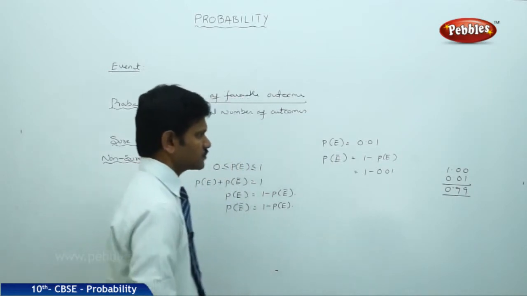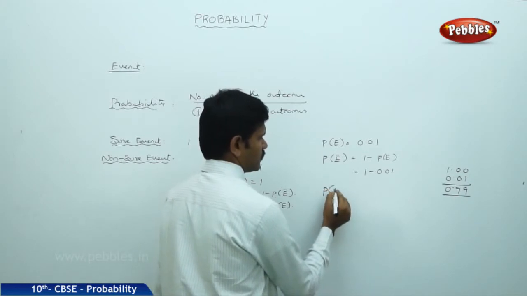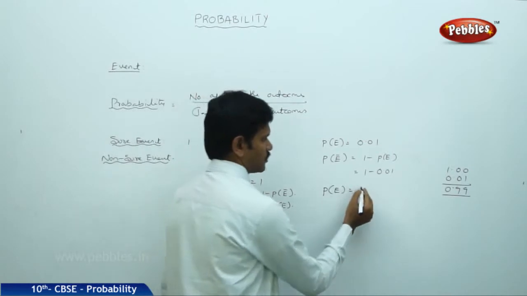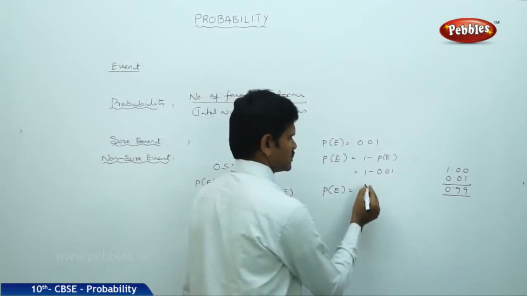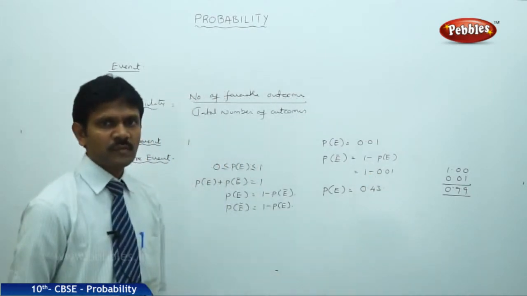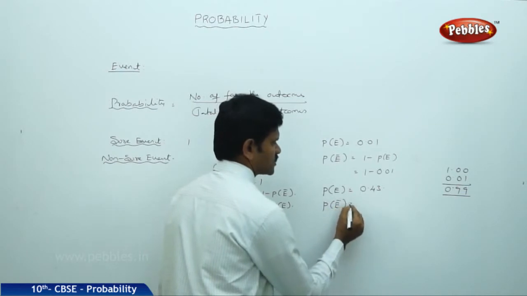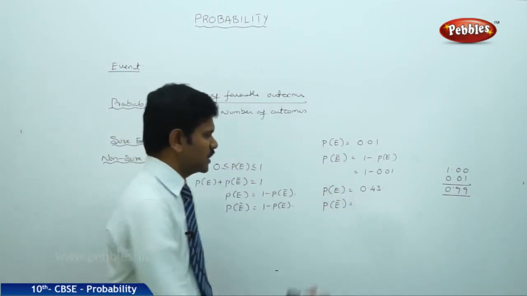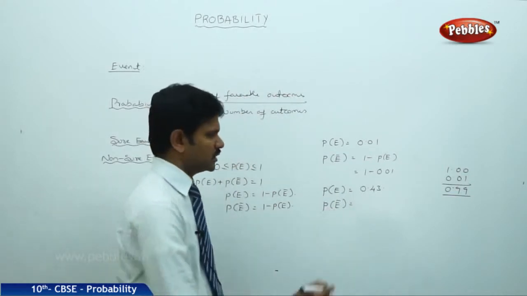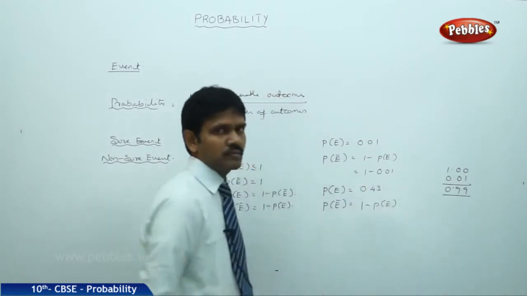Next, the probability of getting good marks in the examination is 0.43. The probability of not getting good marks, P(E bar), is 1 minus P(E) by the formula.